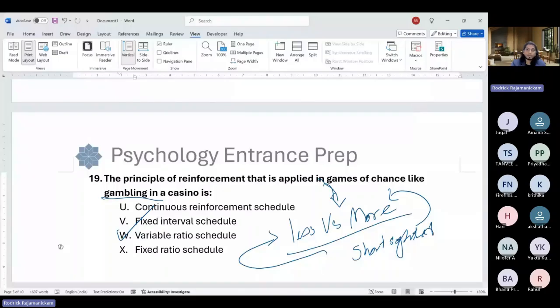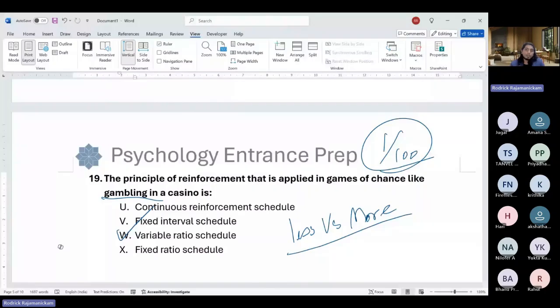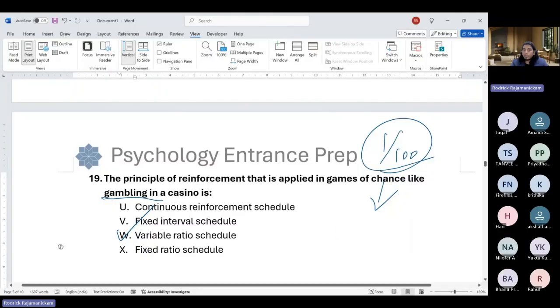So for example, if there's a 1 out of 100 chance, I'm just talking about the gambling itself, not related to the variable ratio or fixed ratio. So casinos bet on this, that whenever they get any rewards, whenever they won, they are more likely to bet more and more money on it. So instead of betting lesser and lesser money, 1 out of 100 basically means it can happen the first time, third time, 10th time, anywhere between 100, or it may be after 100 too, as a mean, right? So if a person is betting the least amount of money, 10 rupees, 10 rupees, and 10 rupees, that is a more economical way of surely winning it 1 out of 100 times.